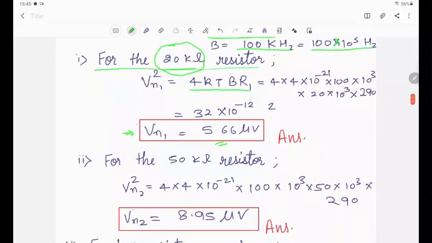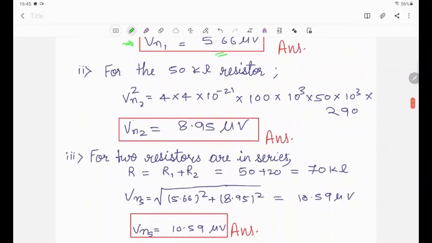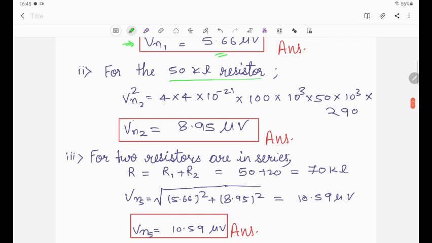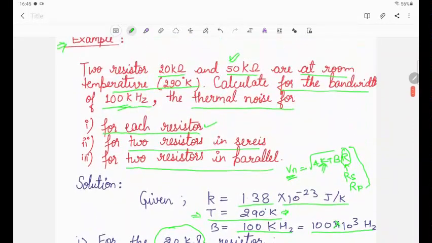Similarly, you can calculate the noise voltage for the 50 kilo ohm. Vn2 square is equal to 4kTB R2, where R2 is 50 kilo ohm, which you can write as 50 × 10^3 ohm. After putting in all the values of k, T, B and R and solving this equation, we find Vn2 is equal to 8.95 microvolt.